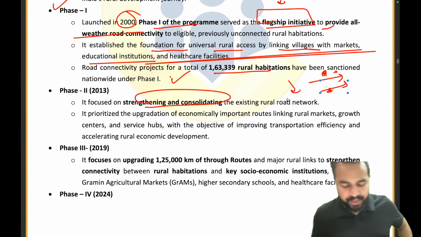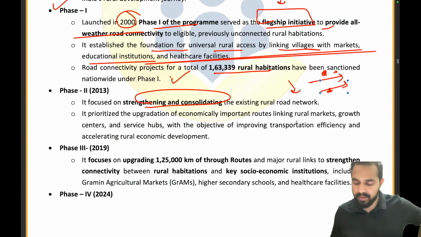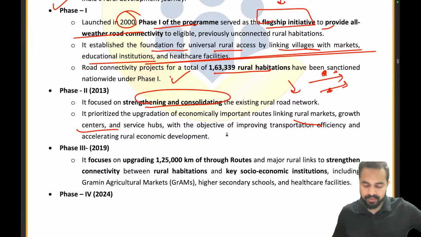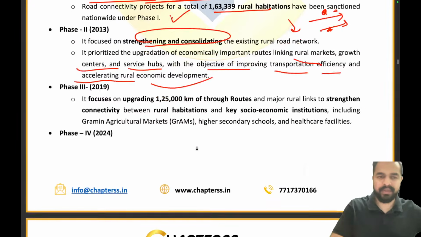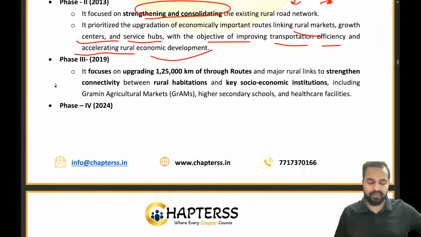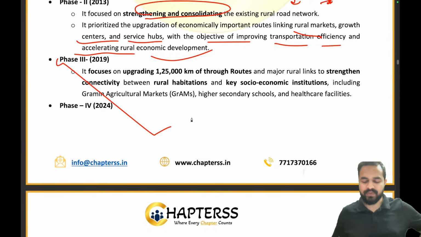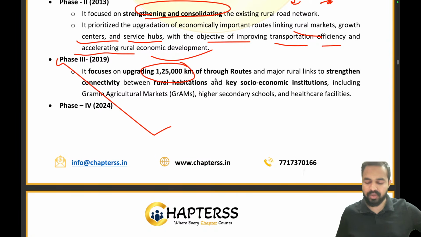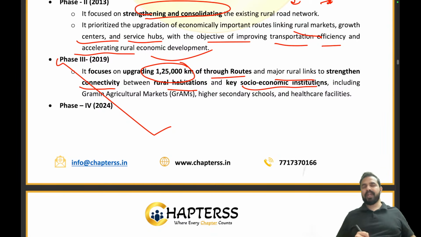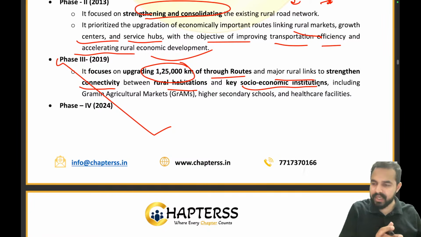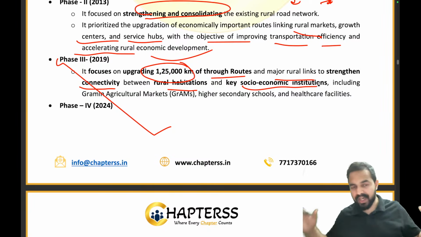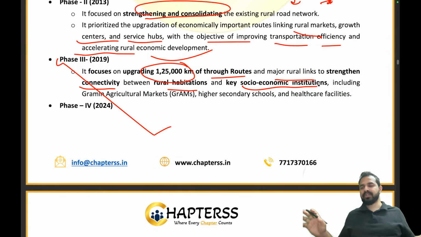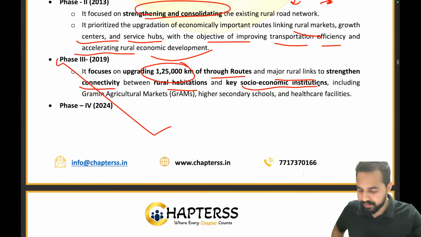Clear? It prioritized the upgradation of economically important routes linking rural markets, growth centers and service hubs, with the objective of improving transportation efficiency and accelerating rural economic development. Now the next part is phase 3, in 2019, which focused on 1,25,000 km of through roads and major rural links to strengthen the connectivity between rural habitations and key socio-economic institutions, so that people can go from one place to another.